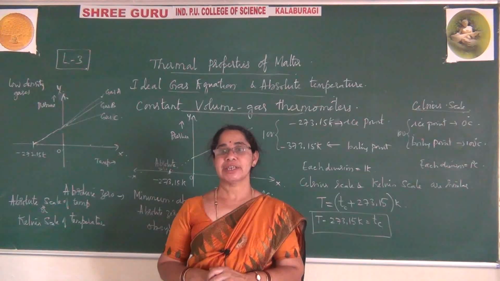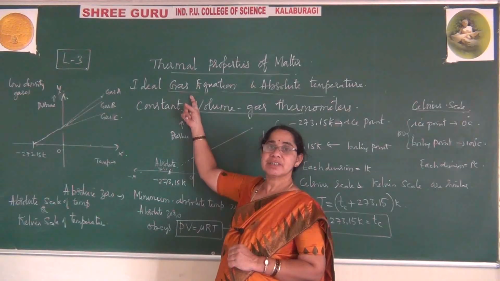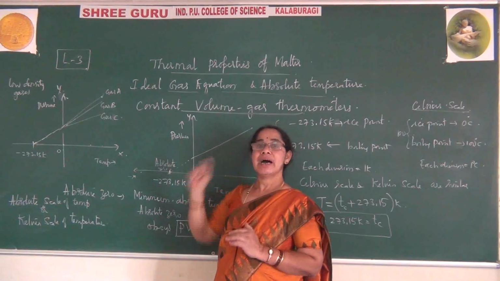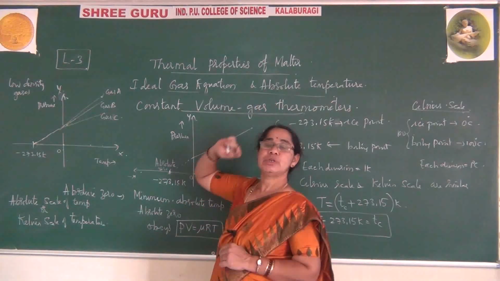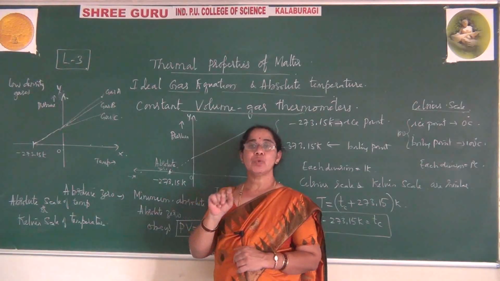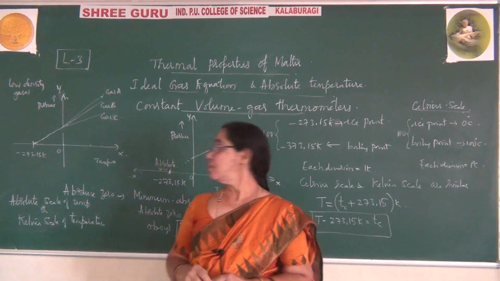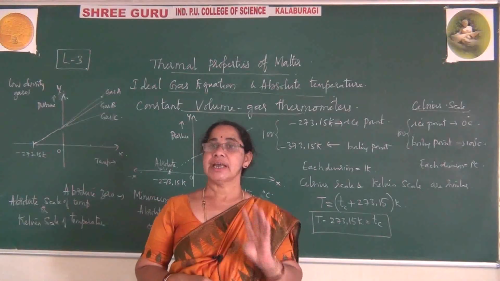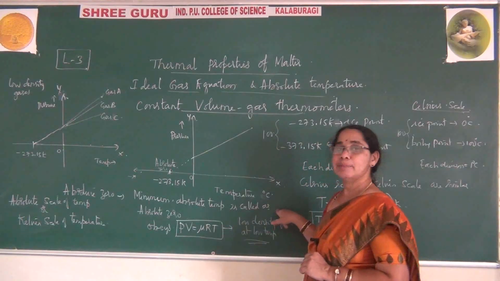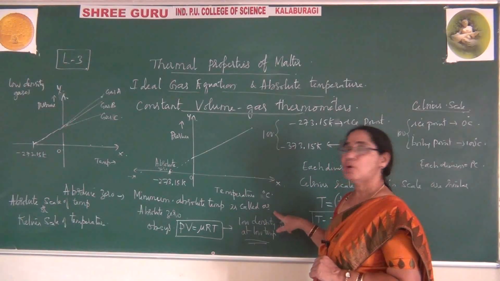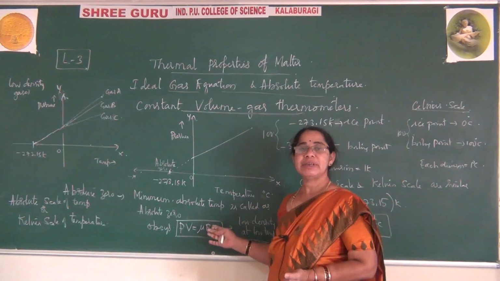Particularly for gas thermometers, to explain them we take the help of the perfect gas equation, which is none other than the ideal gas equation, and using this we have explained how it obeys. At the same time, we have also learned absolute temperature to explain constant volume gas thermometers. We also learned the definition of absolute zero, which is the minimum absolute temperature. It obeys only for low density gases at low temperatures, where it behaves as an ideal gas.